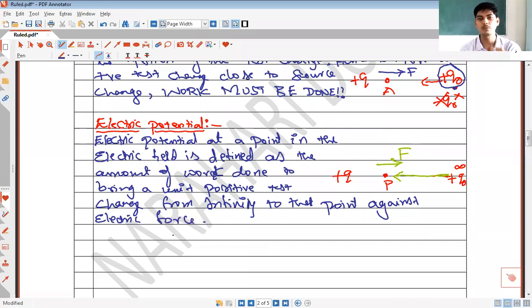See, this is how electric potential is defined. Electric potential at a point in the electric field.